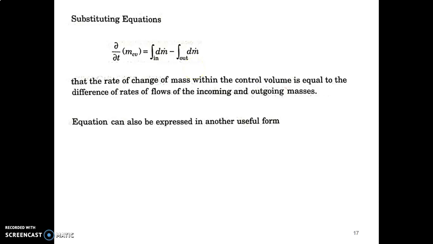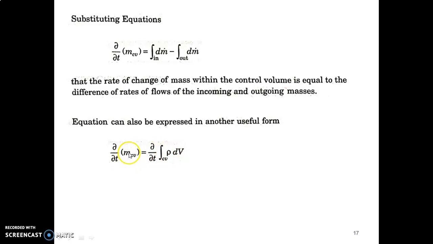Now the equation can also be expressed in another useful form. We can also change this equation in terms of density, so that we can finally get to our continuity equation form. For that purpose, we know that mass is equal to density into volume. So here the dou by dou t mcv term can be changed to dou by dou t into integral over the control volume of rho dv. This mcv is actually rho into volume. We can convert that into integral form, considering the integral of the control volume of rho into dv. Here the differential is taken for the volume, so rho dv.